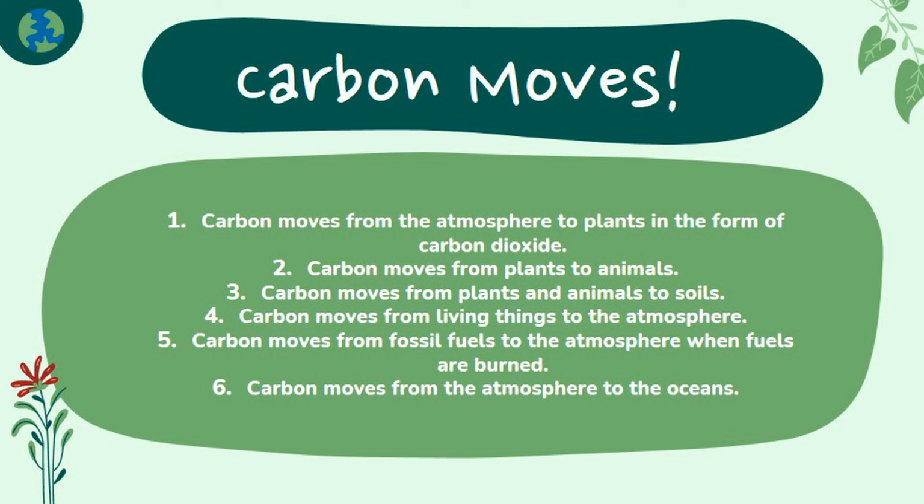Carbon moves from fossil fuels to the atmosphere when fuels are burned. When humans burn fossil fuels to power factories, power plants, cars, and trucks, most of the carbon quickly enters the atmosphere as carbon dioxide gas. Carbon moves from the atmosphere to the oceans. The oceans and other bodies of water absorb some carbon from the atmosphere. The carbon is dissolved into the water.